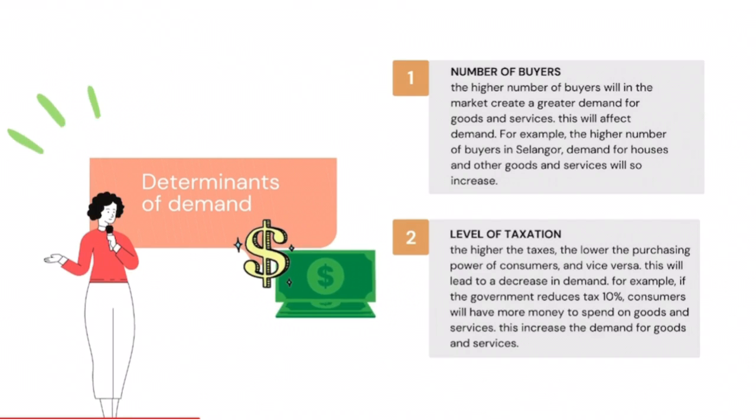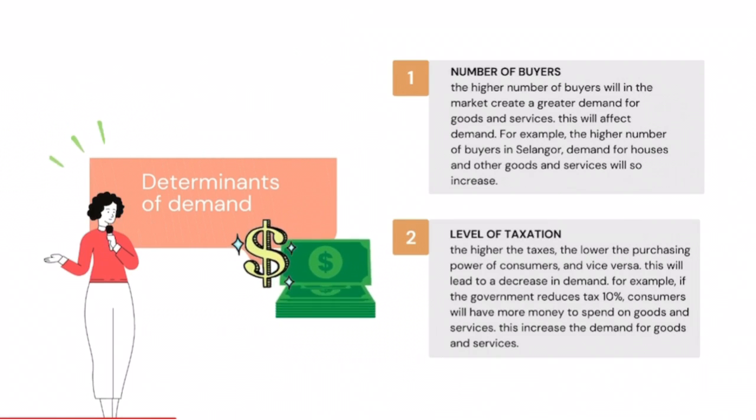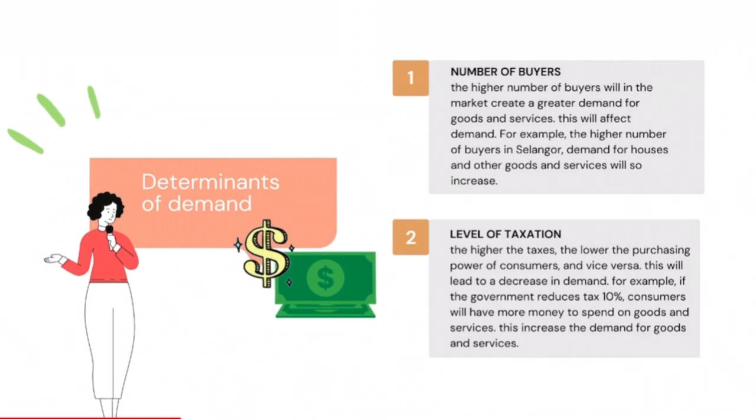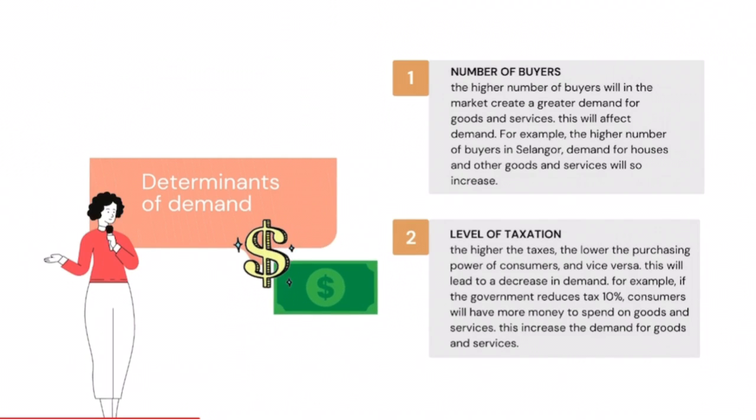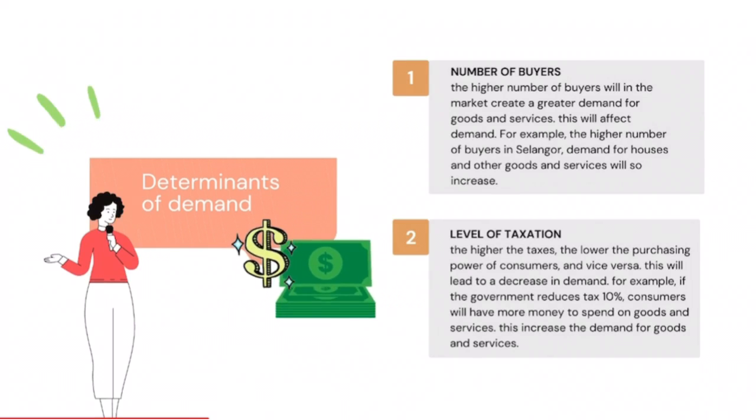The higher the rates, the lower the purchasing power of consumers, and vice versa. This will lead to a decrease in demand. For example, if the government reduces tax by 10%, consumers will have more money to spend on goods and services. Me as a consumer, if I have money, I can buy anything that I want. This increases the demand for goods and services.